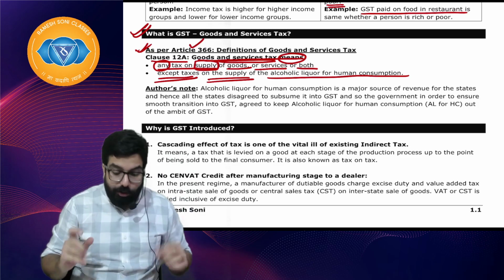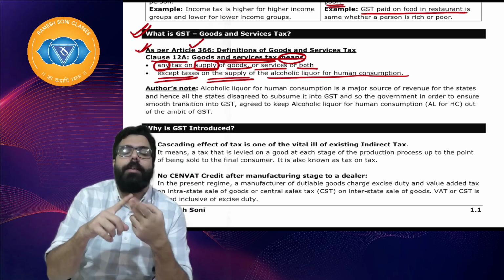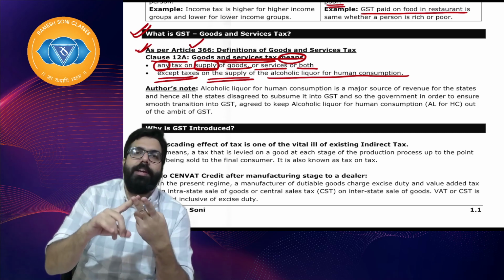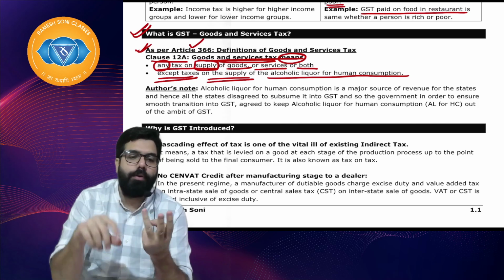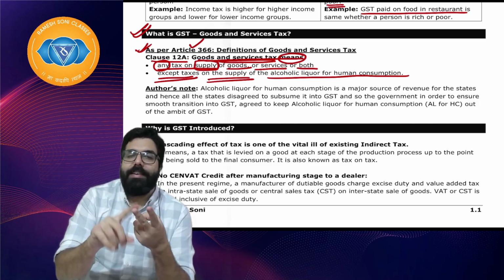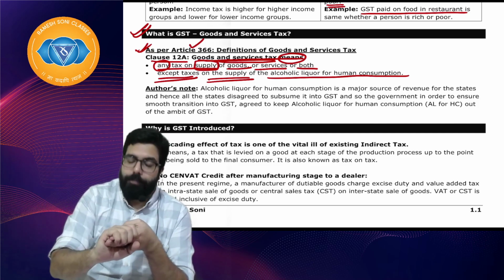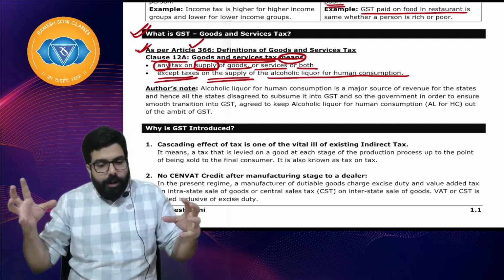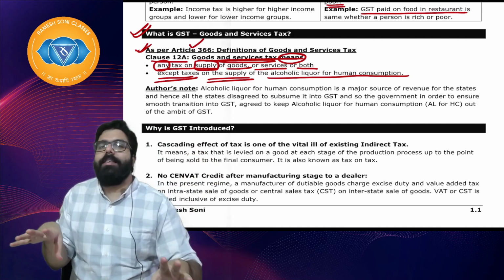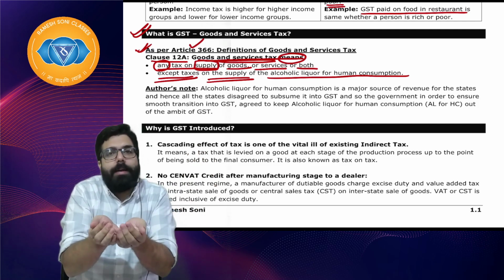I'll tell you the story behind it. What happened when GST was coming? All the states' VAT and CST were going away. Now no more VAT, no more CST. So states are losing out on the revenue. The central government said its service tax, and the states' VAT, sales tax and CST, are gone. So what happened? The central government said we are sacrificing our service tax revenue. States said okay, VAT and CST we are sacrificing. Many taxes were being sacrificed and one GST came into the picture.